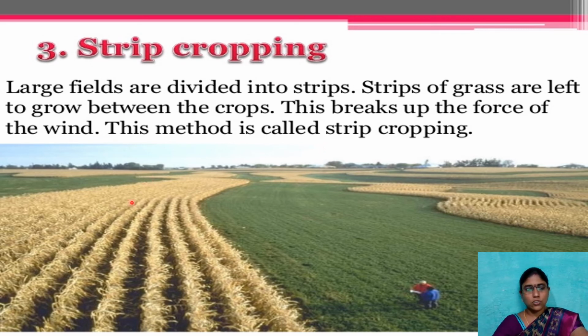It is like strips. If one place is cultivated, after that some space is left for grazing, and the next strip is cultivated again. This type of farming we call strip cropping.